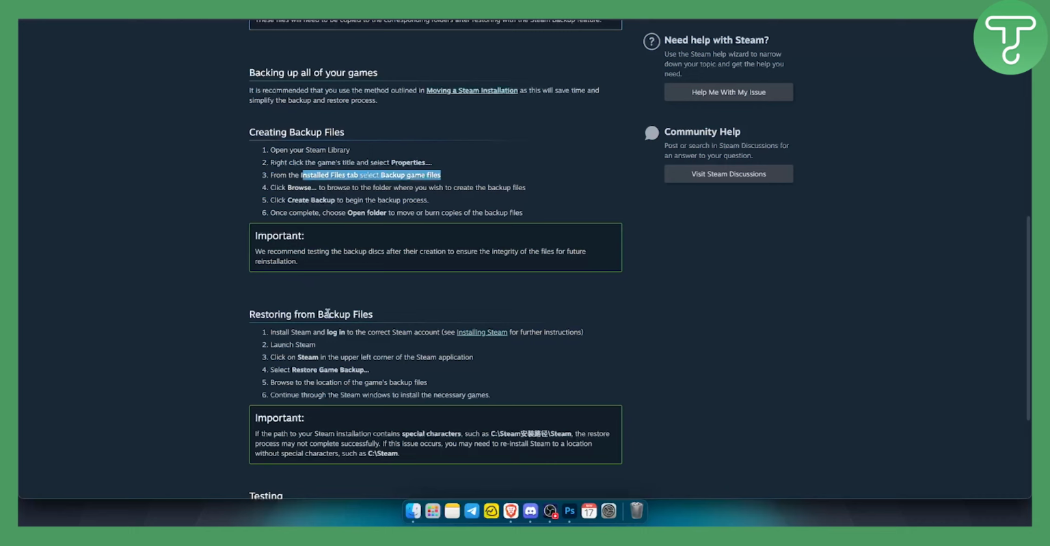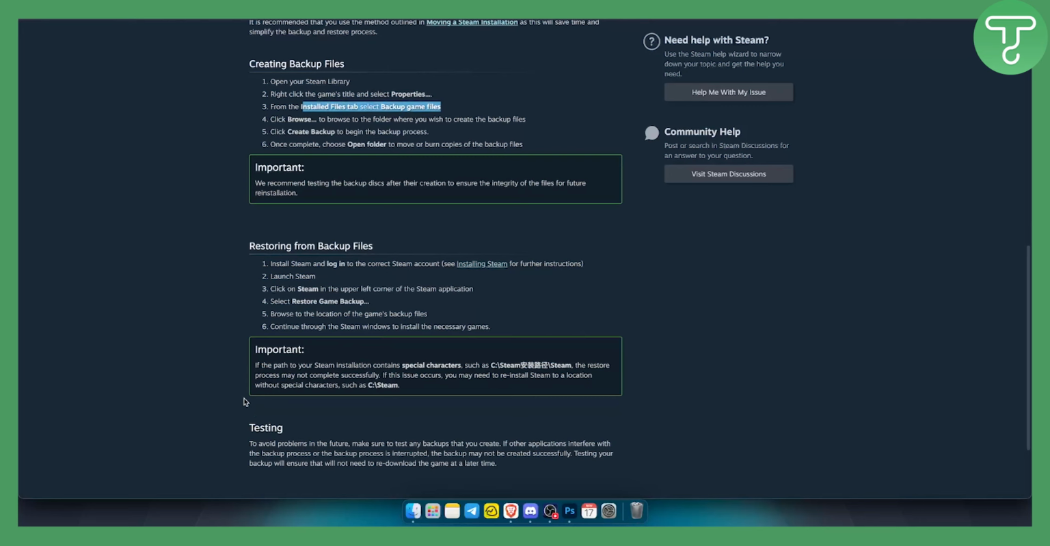Now, how you can actually restore. Restoring is easy. You just, again, log in to your Steam, launch Steam, click on the Steam in the upper left corner of the Steam application, and then you can just click Restore Game Backup. From there, browse the location of the game's backup files and continue through the Steam windows to install the necessary games. Now, from there, you can also test to avoid any problems in the future.